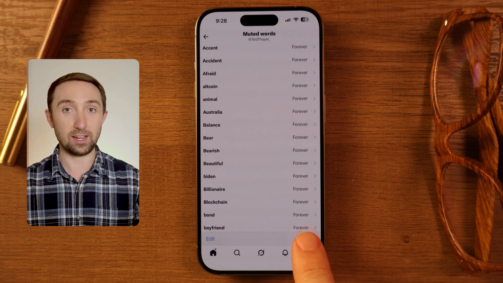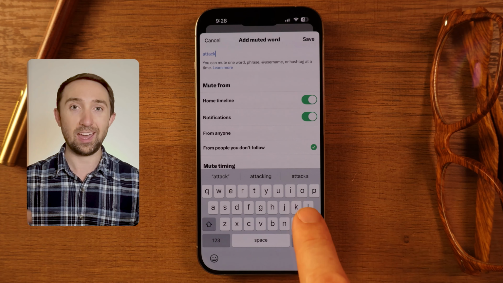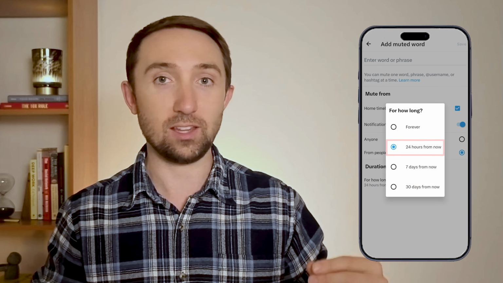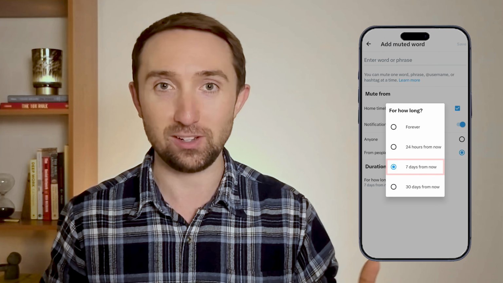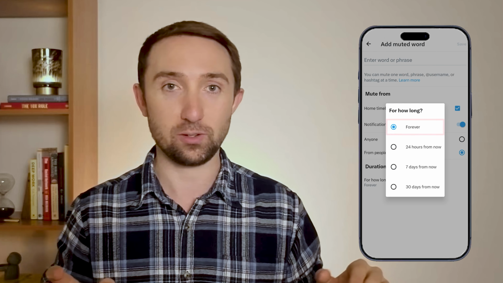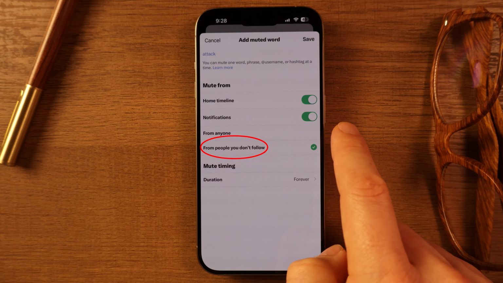When you hit the plus icon and type a word, X gives you a few options. You can set the duration to 24 hours for spoilers, or 7 days for trending noise, 30 days for election cycles, or forever for permanent filters. But the most important option is the scope. Set it to people you don't follow, that exact label. That means people you actually follow can still discuss the topic, but strangers can't flood your feed with it.